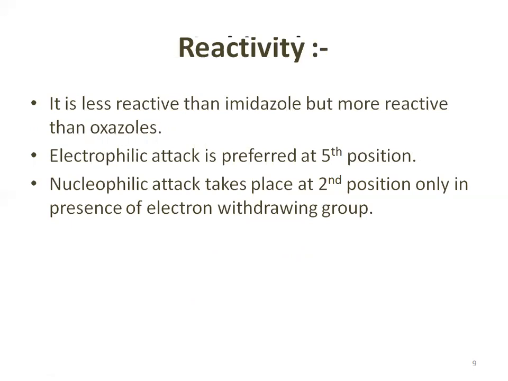Electrophilic attack will take place only in the presence of an electron donating group. From electron density, it is clear that electrophilic attack is preferred at the fifth position carbon atom. Nucleophilic attack will take place at the second position carbon atom, which is in between the nitrogen and the sulfur, and it will always take place in the presence of an electron withdrawing group.